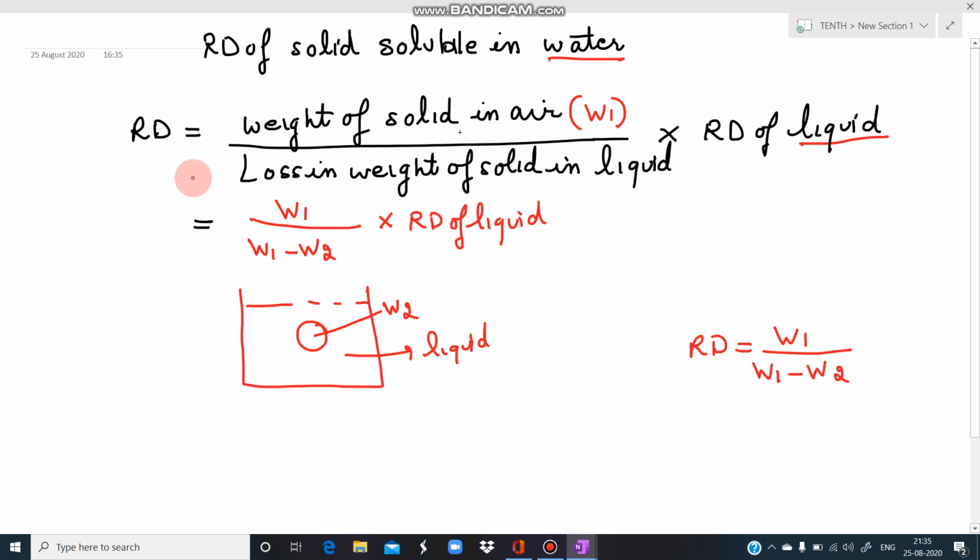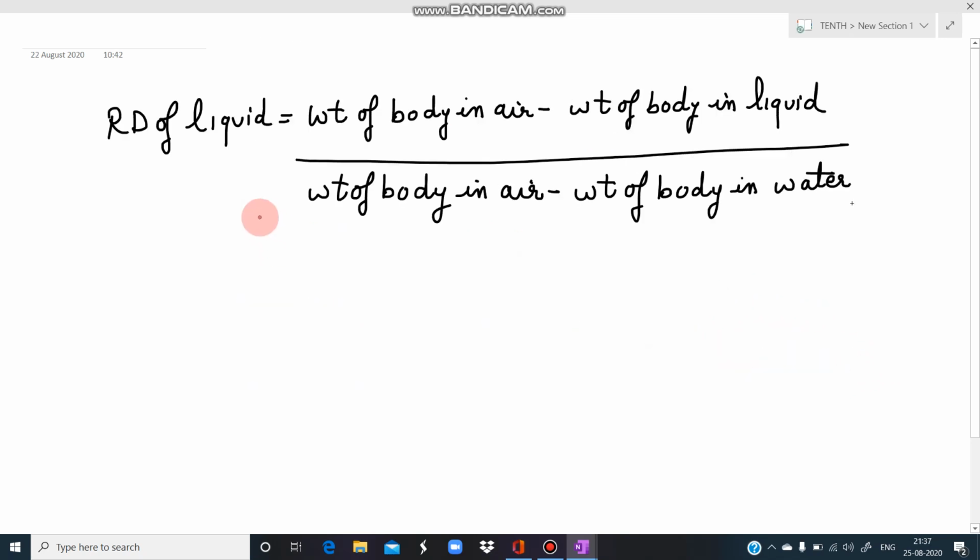We will get the relative density of solid which is soluble in water. So if it is soluble in water, we will take a different liquid, and if it is insoluble in water, we will use water. Students, these formulas of relative densities, you don't have to derive them. You just have to remember them for the numericals, because one or the other numerical does come from relative density.